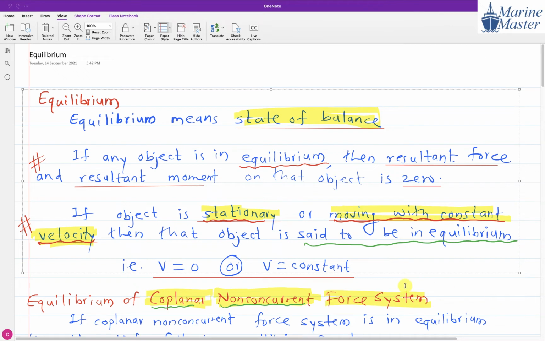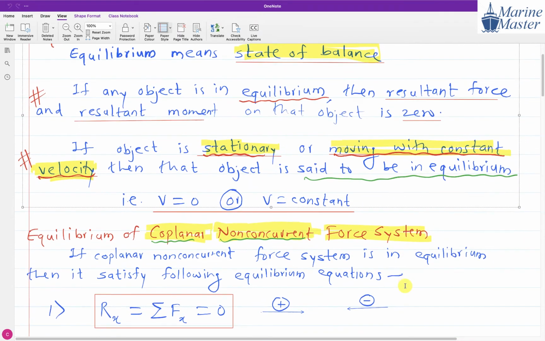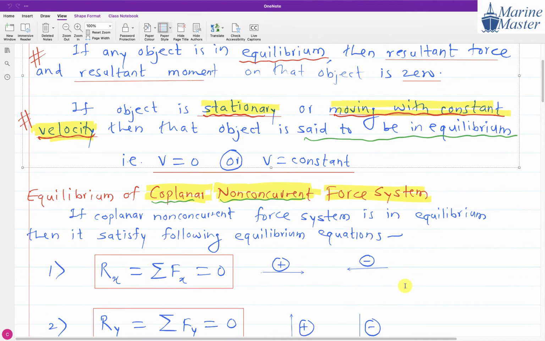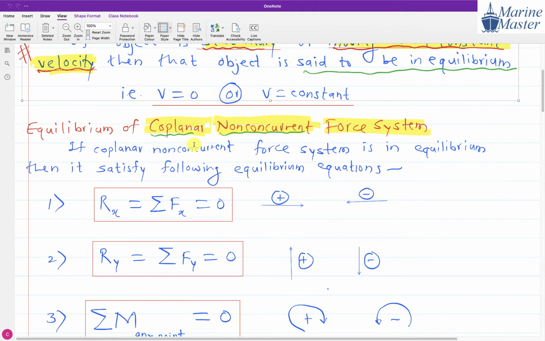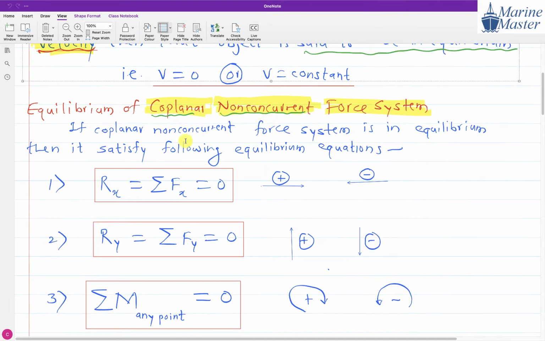Now try to see the next point here. Suppose we have a coplanar non-concurrent force system. Coplanar means same plane, and non-concurrent means the forces do not pass through the same point. If a coplanar non-concurrent force system is in equilibrium, then it satisfies the following equilibrium equations.